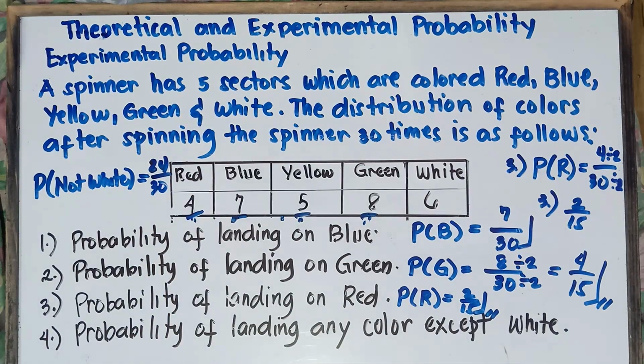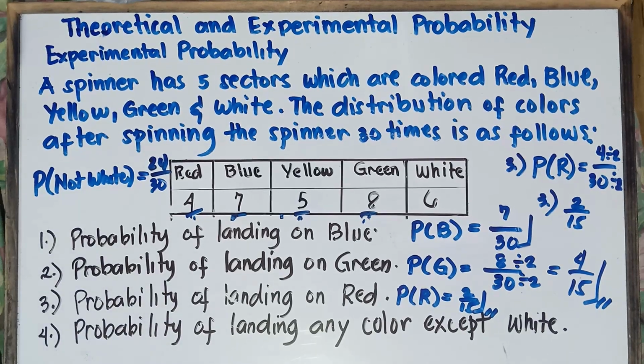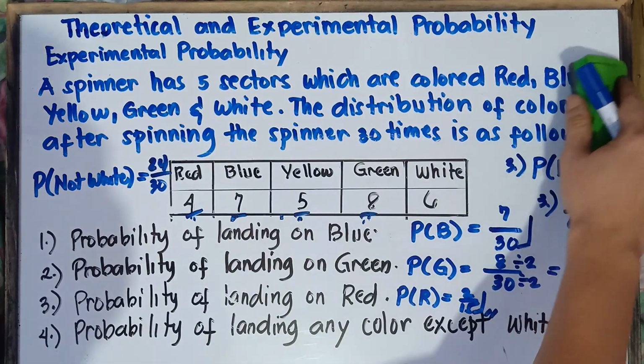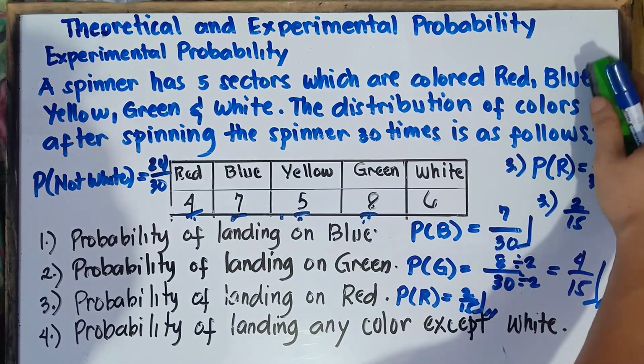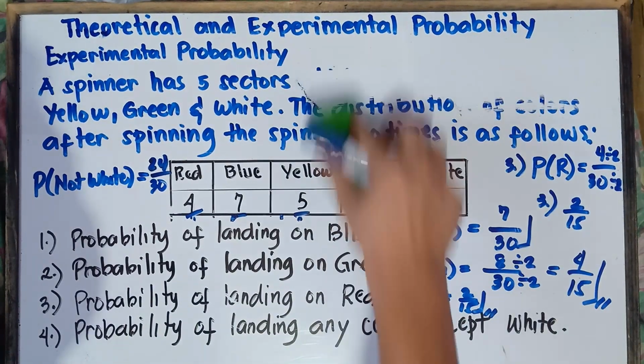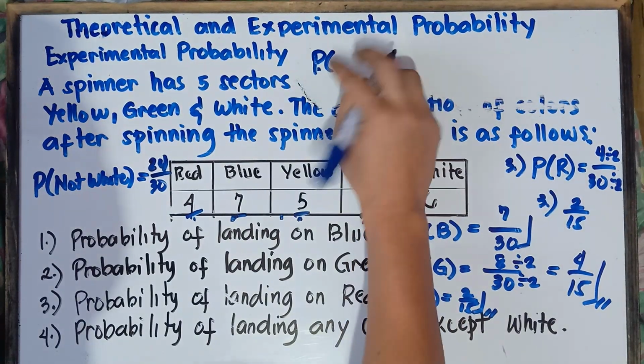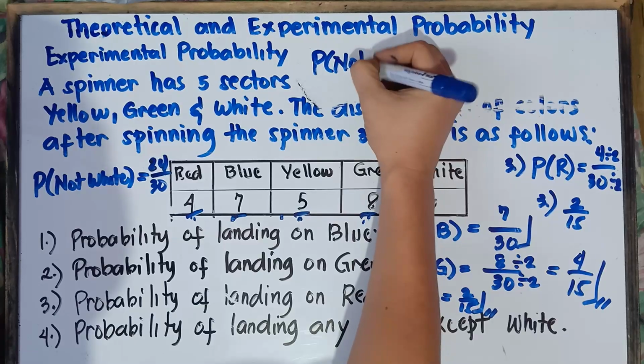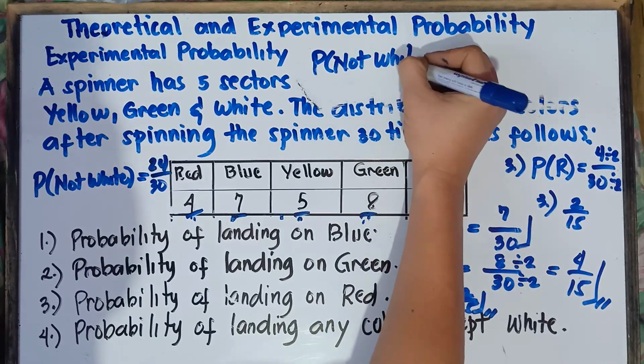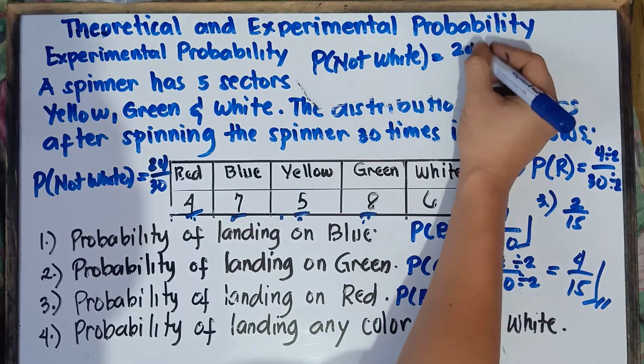Can we reduce? Yup, we can reduce. 24 over 30. We can divide this one by what number, class? That's correct. We can divide this one by 6, right? Once again, because we don't have enough space, class. Okay, so 24. Just erase this one. Once again, we don't have enough space. Let me just erase this part. So, probability of not getting white, except white, so therefore not white, is equal to 24 over 30.